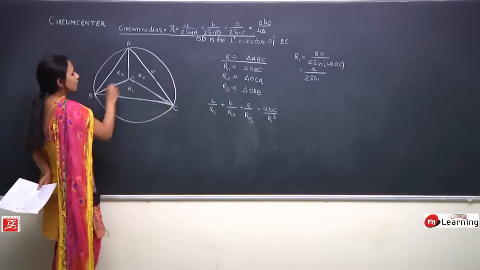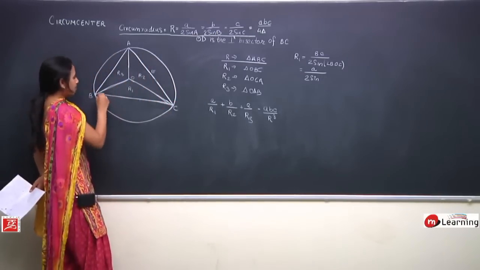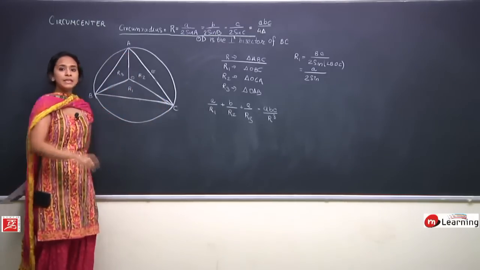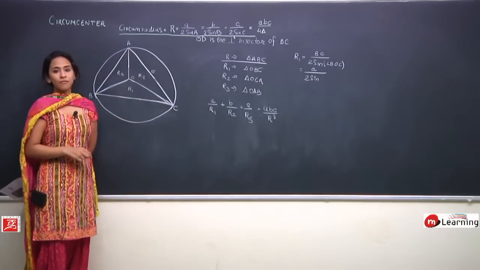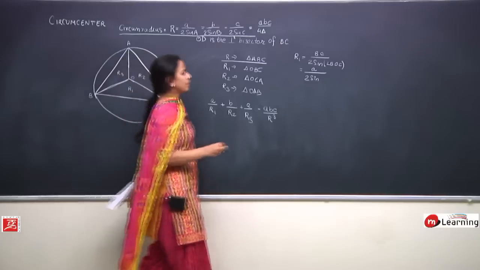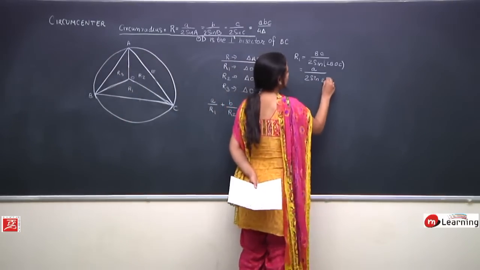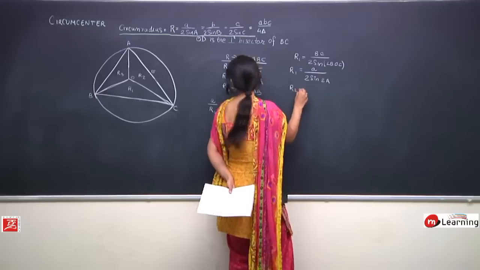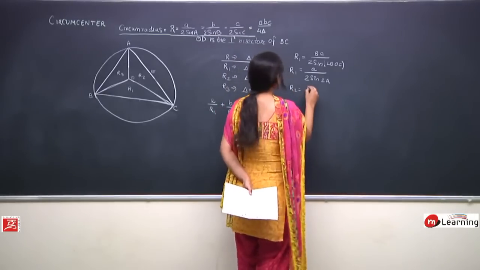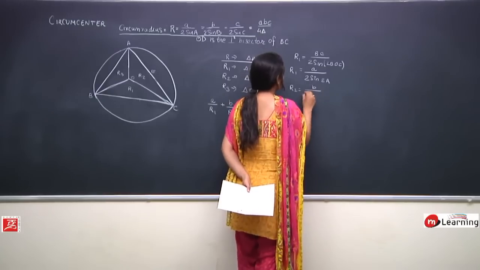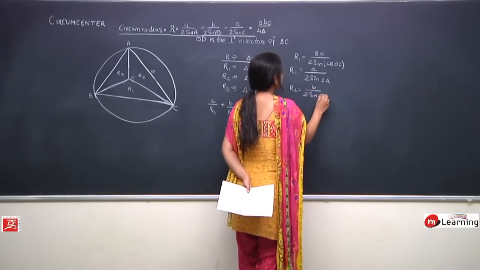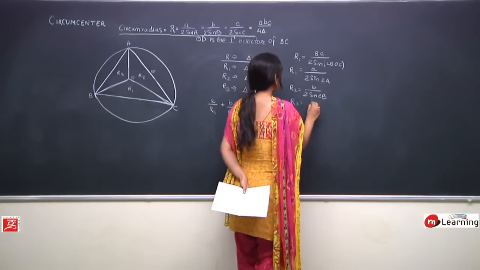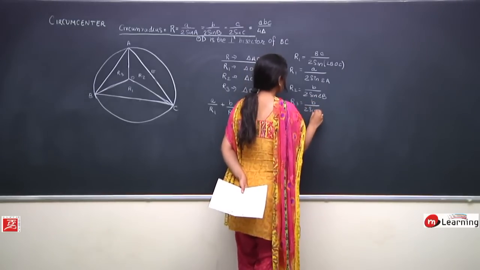See, BOC is the angle subtended by arc BC at center, and BAC is the angle subtended by arc BC on the circumference. So I know this angle BOC is 2A. This is equal to R1. Similarly, R2 would be B upon 2 sin 2B, and R3 would be C upon 2 sin 2C.